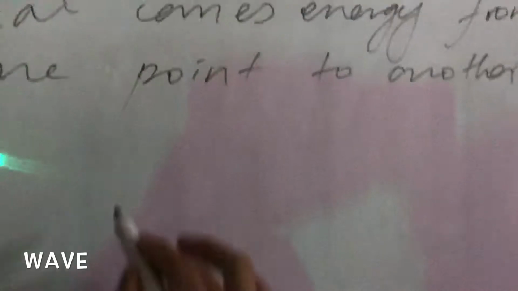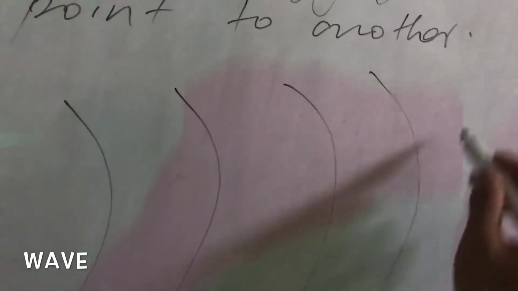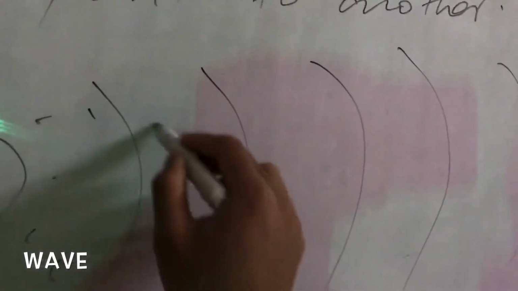It means that this is the wave, and here are some particles.